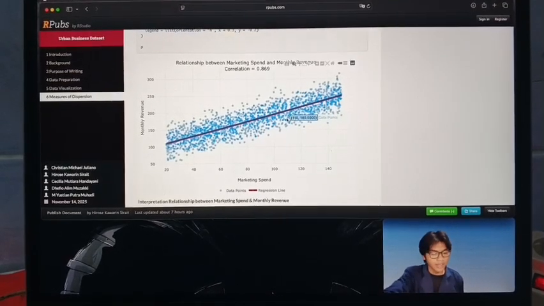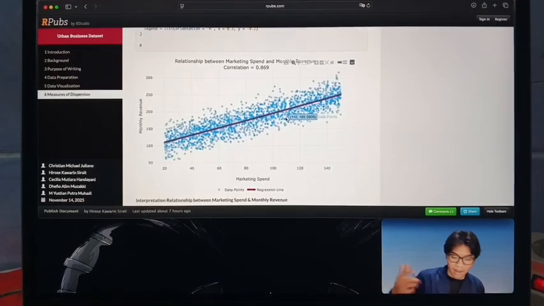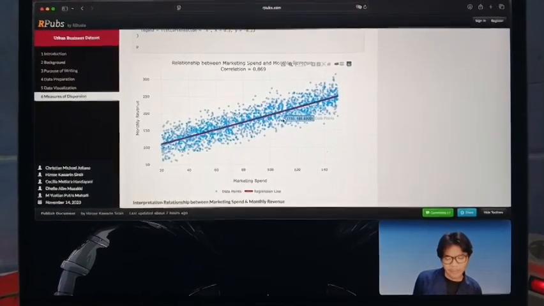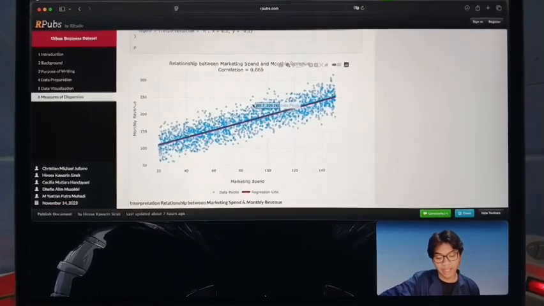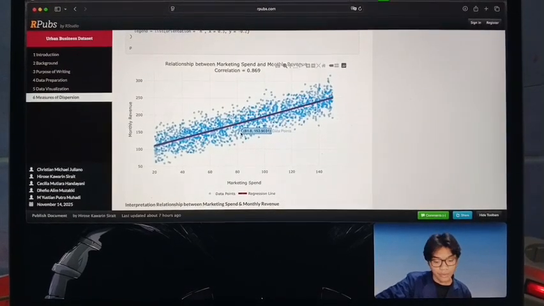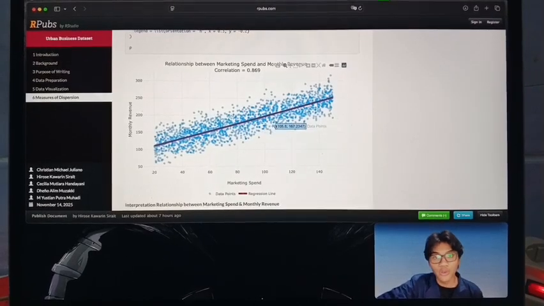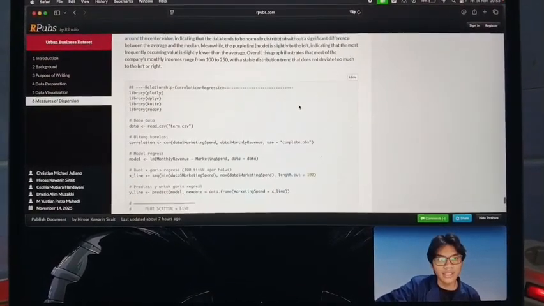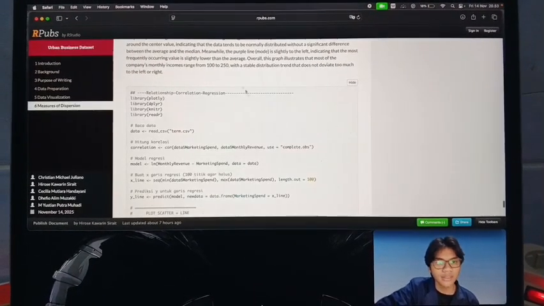Although there are some points scattered outside the main pattern, overall this graph shows that investment in marketing has a significant positive impact on increasing the company's revenue. We can see the code. That's the code.